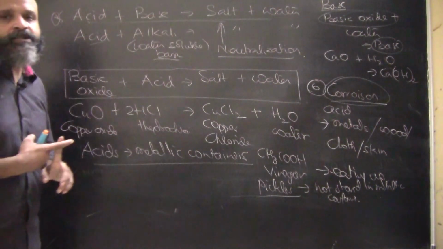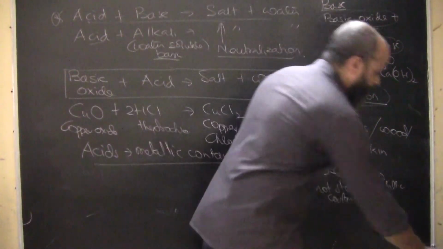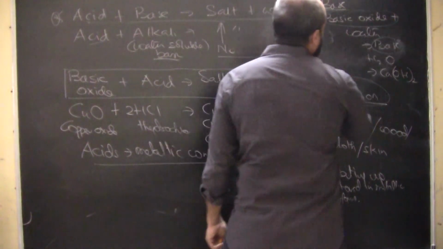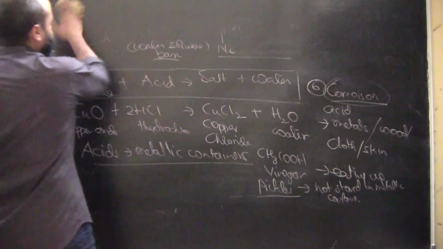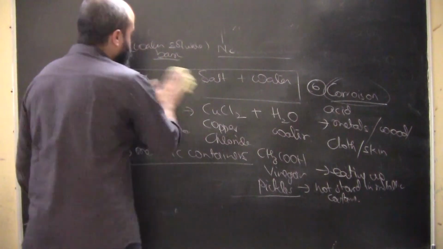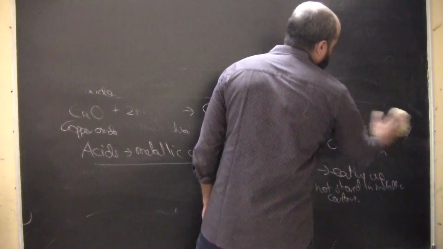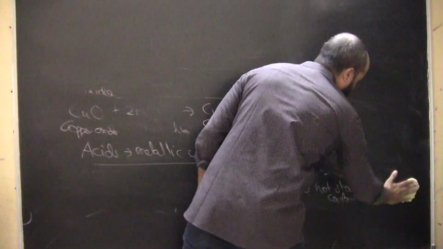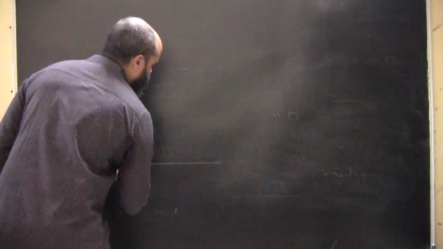So some properties of acids that we have gone through, just to summarize. If we quickly summarize the properties of acids that we have gone through, which includes their physical as well as chemical properties, there are very few properties that we have, and we are just doing a summary of all the properties of acids.